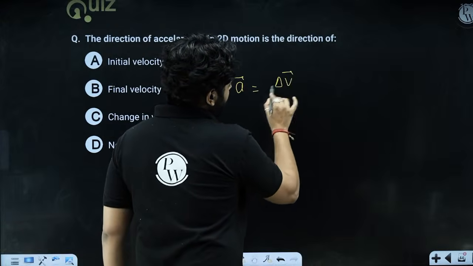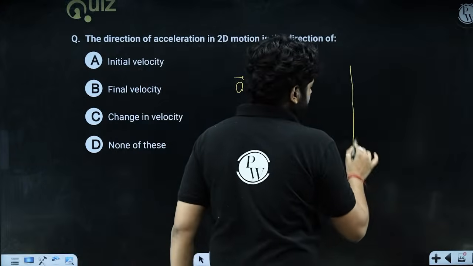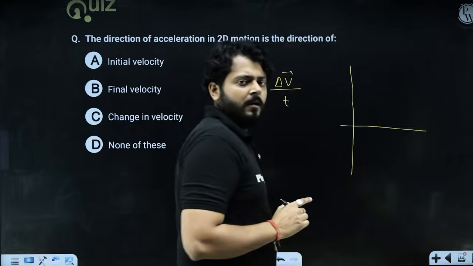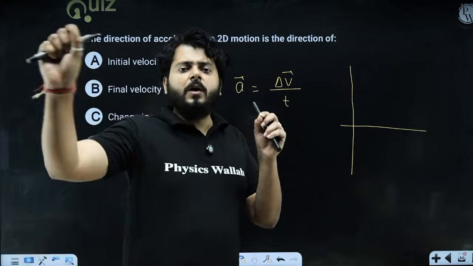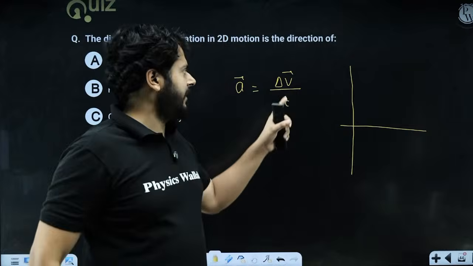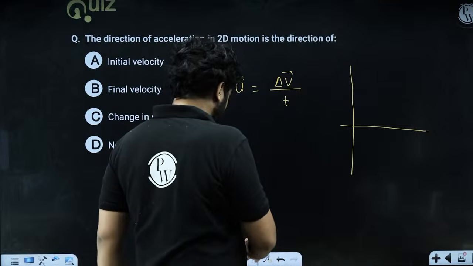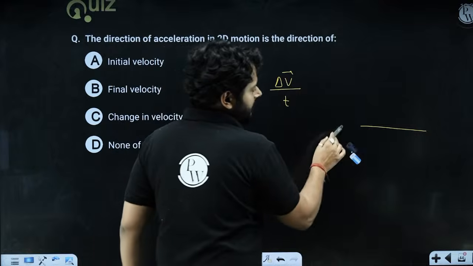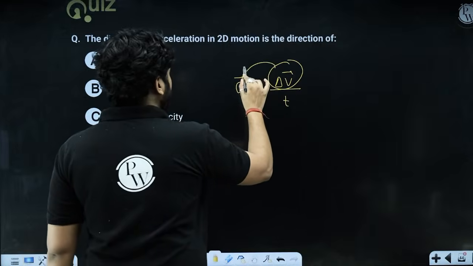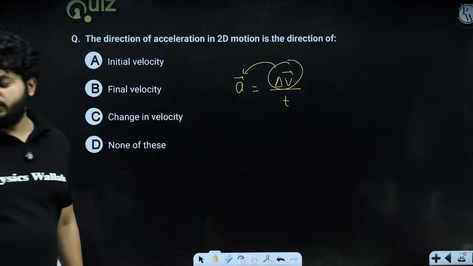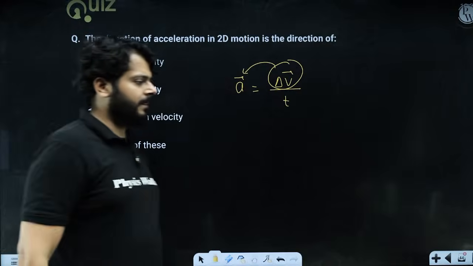Change in velocity upon time, right? So you see that initial velocity could be in any direction, final velocity could be in any direction, right? But the change in velocity vector will decide the direction of acceleration, because acceleration is change in velocity vector upon time, right? So change in velocity vector, that will decide the direction of acceleration. So option C should be clear.